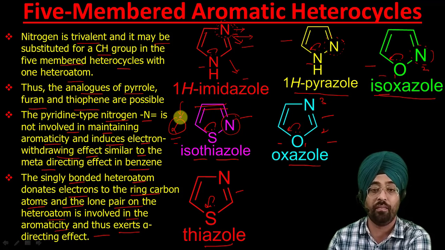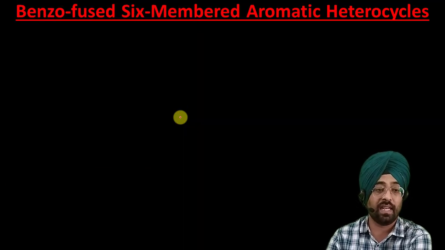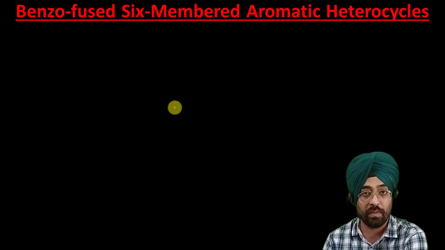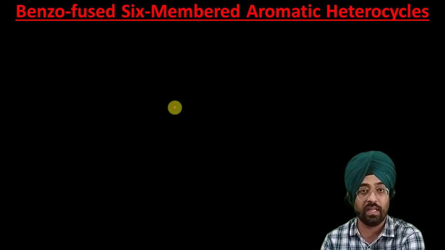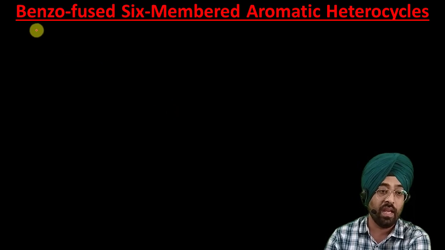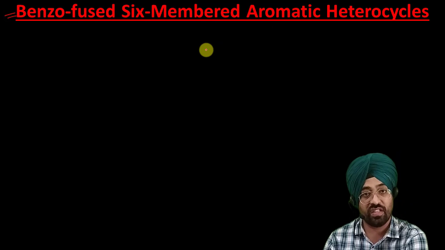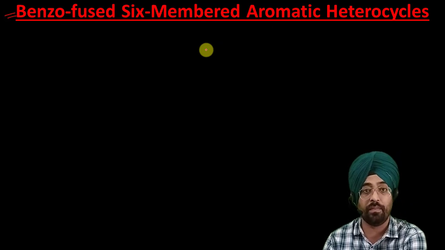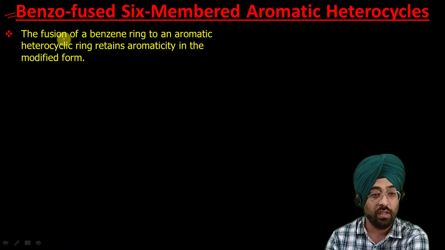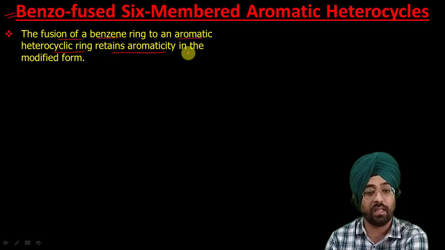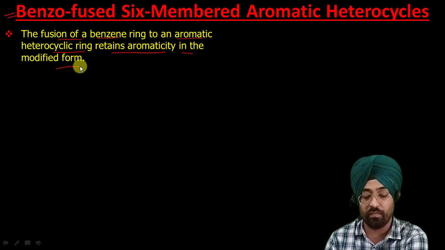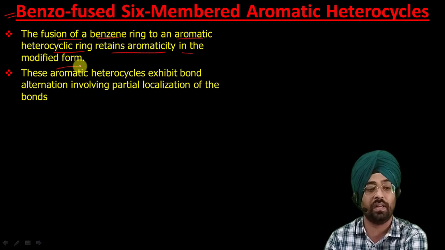So these are 5-membered aromatic heterocyclic compounds. So far we have discussed 6-membered aromatic heterocycles and 5-membered aromatic heterocycles. Now the next category is benzo fused 6-membered aromatic heterocycles, meaning 6-membered aromatic heterocycles to which a benzene ring is fused. The fusion of this benzene ring to an aromatic heterocyclic ring retains aromaticity, it still remains aromatic but in some modified form. What that is, we will discuss in our upcoming lectures.